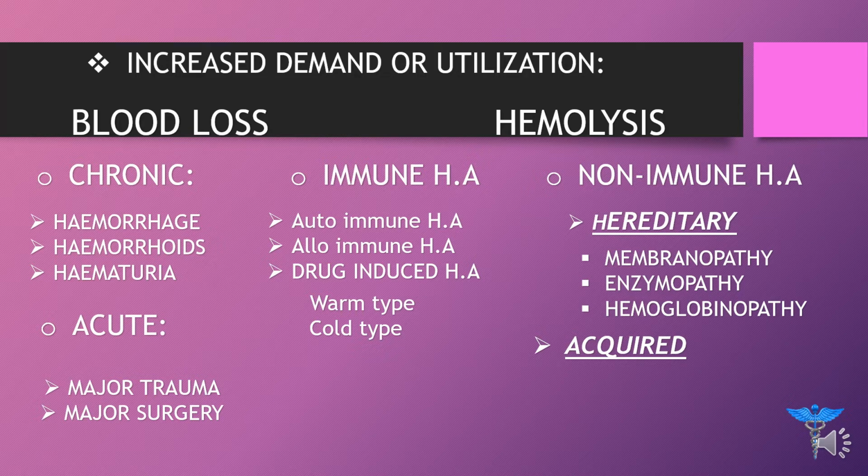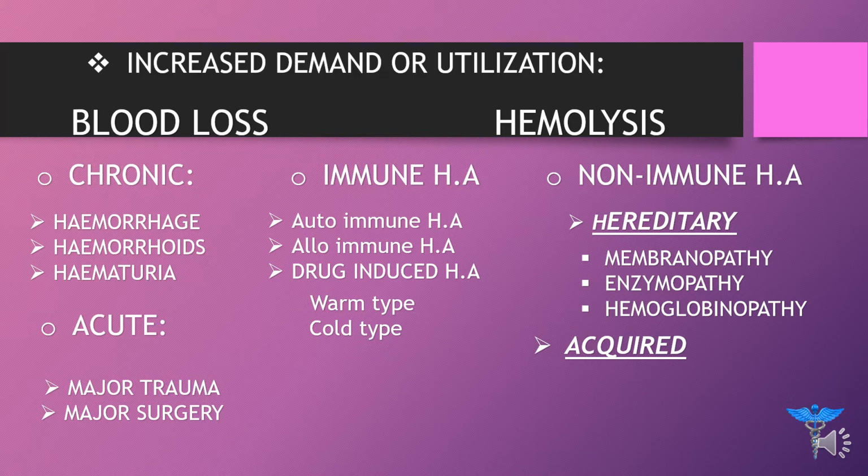Now in membranopathy, the examples include hereditary spherocytosis or hereditary elliptocytosis, as the word membranopathy indicates that there will be a defect in the membrane or shape of the red blood cell. So hereditary spherocytosis and hereditary elliptocytosis are the two examples that come in the category of membranopathy.